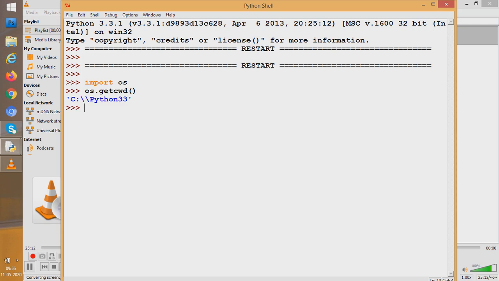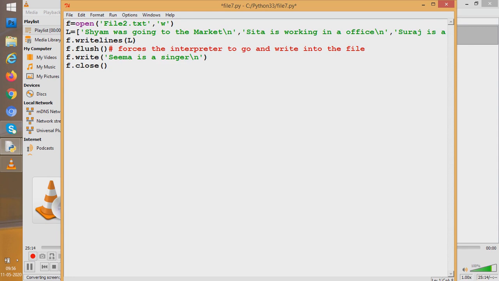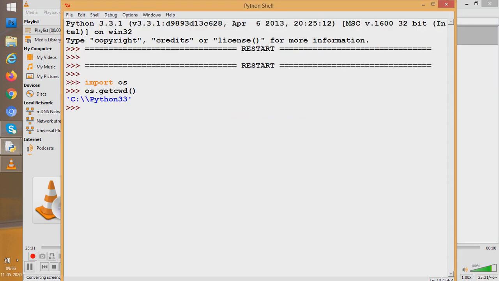Now if I want to write a file here, say any file, qrst.txt, what will happen? I'll run it with F5. See, it works.